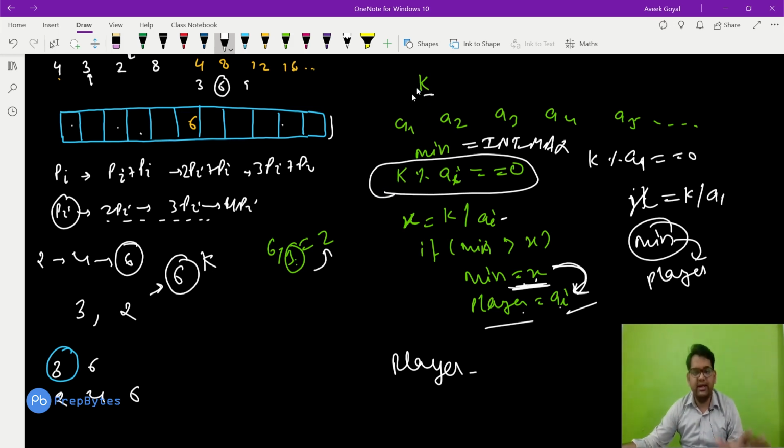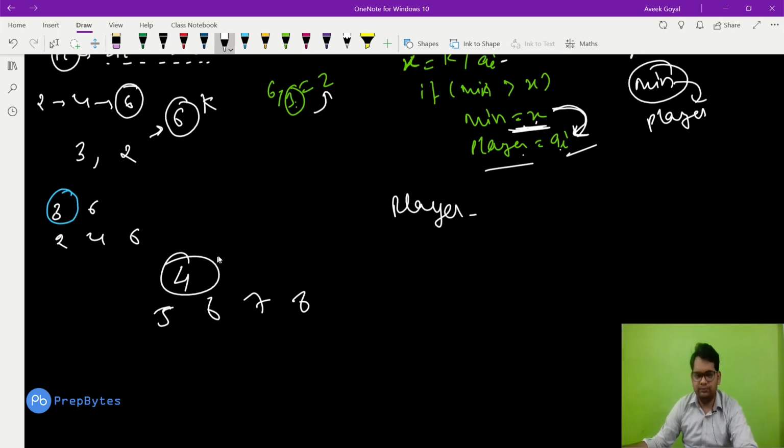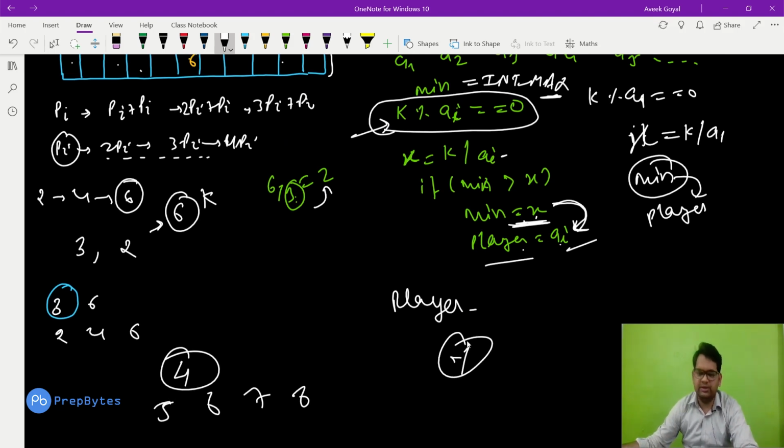K is not a multiple of any element. In that case we will print -1. For example, if we take 4 and 5, 6, 7, 8, no element can divide 4, because all elements are greater than 4. So this condition will never be fulfilled, min will remain int max, and in that case we will be printing -1.